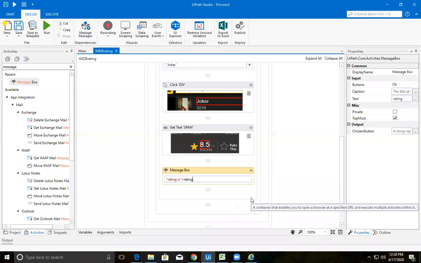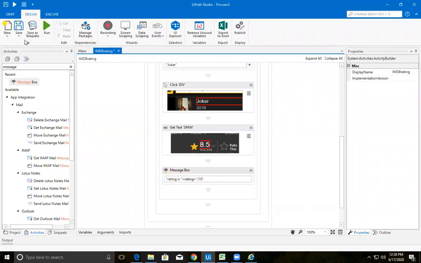And again, I want to add something like out of how much the rating is. So it needs to display "the rating is". Let me provide some space also. Let me save this. I need to concatenate the string with this rating plus this. Let me see whether it opens or not.